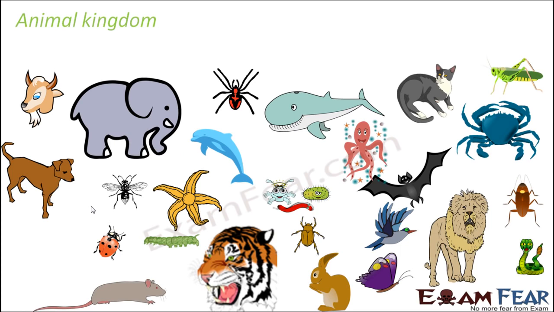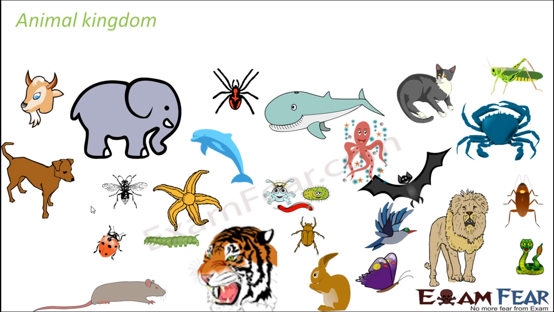Now when I say animals, the variety is huge. You can just think of the animal kingdom in your mind and see that there are so many varieties of animals present. So can we expect that the excretory system for all these animals will be the same? The excretory system for a dog would be the same as that in case of a butterfly, and that would be the same as in case of a tiger or a bat.